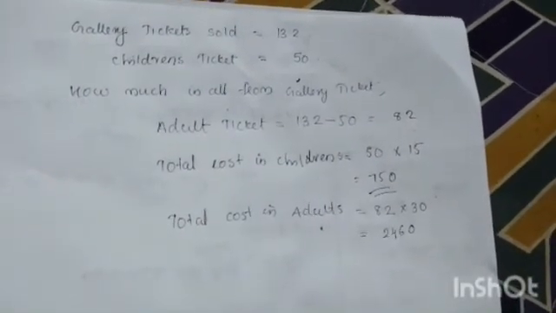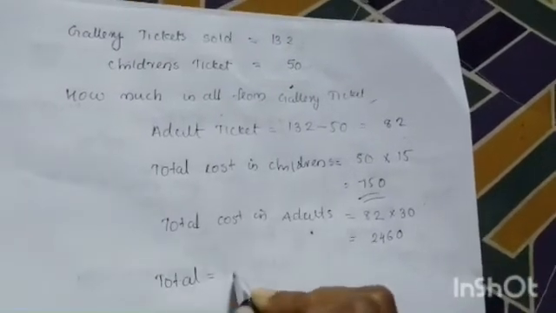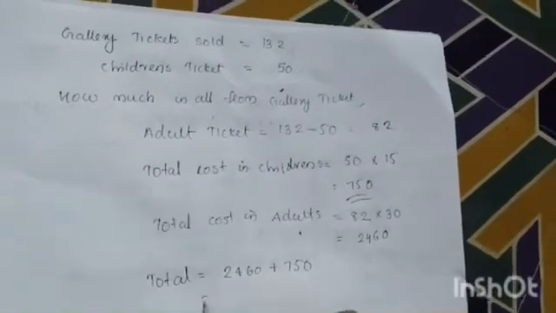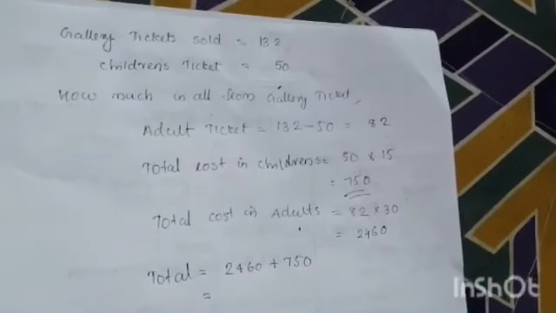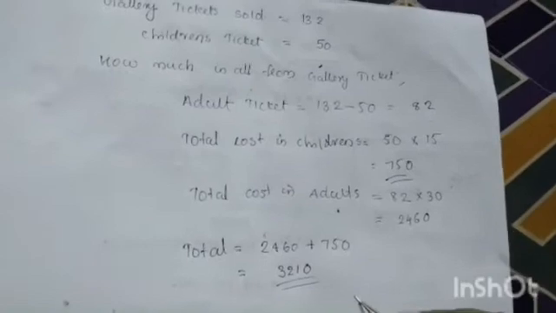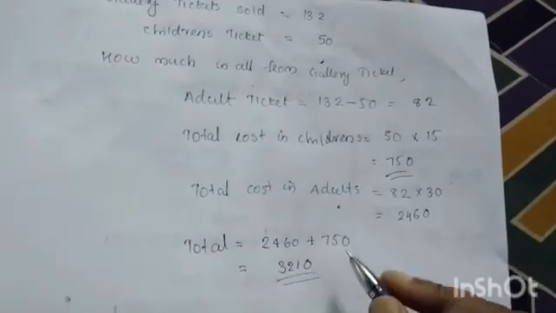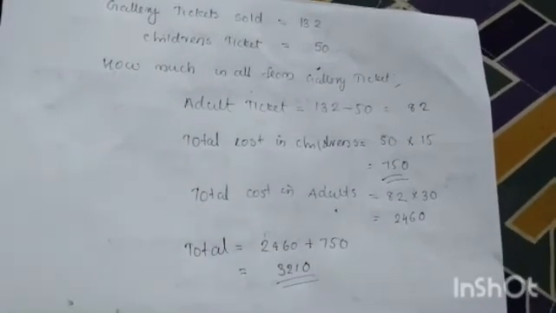2460. Then we want to find the total by adding the adult and children's amounts. By adding these two, we get the result 3210. How much money did they get in all that day, including gallery and first class?